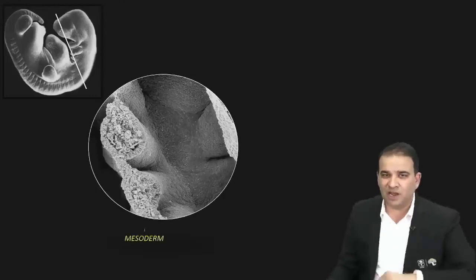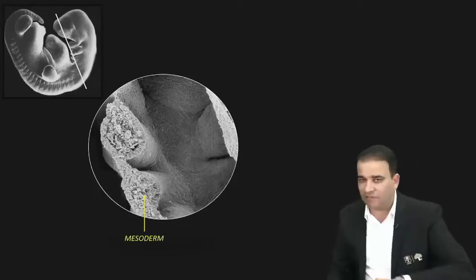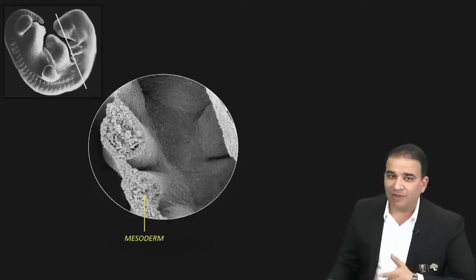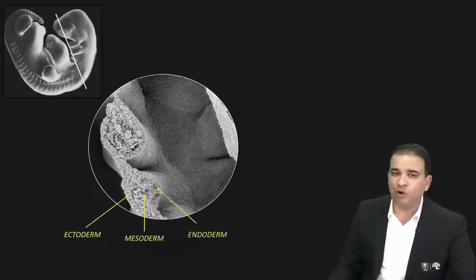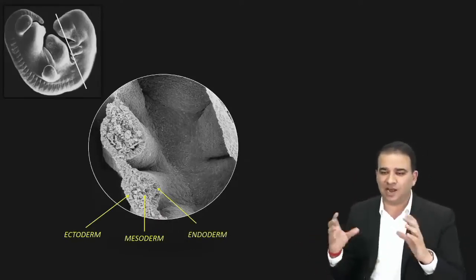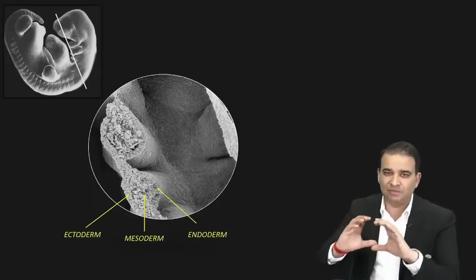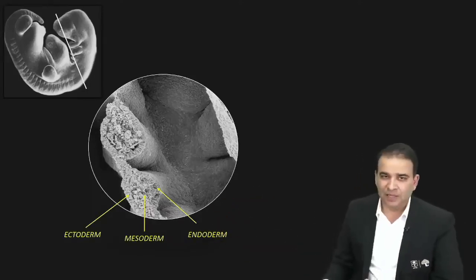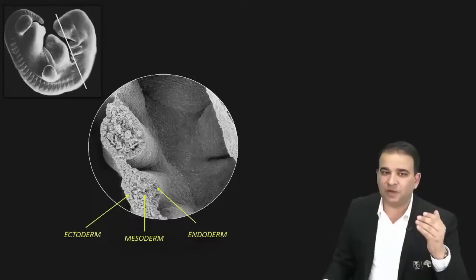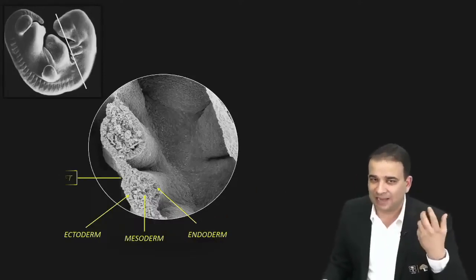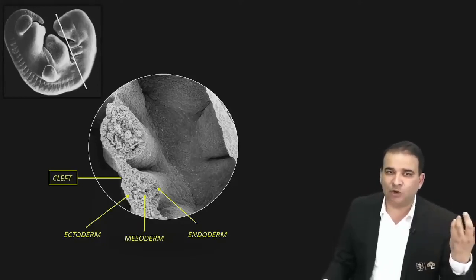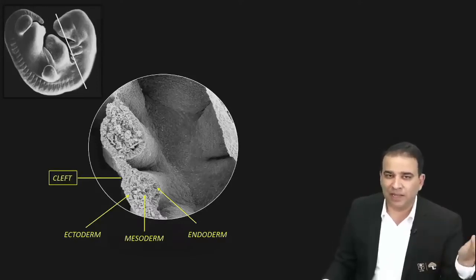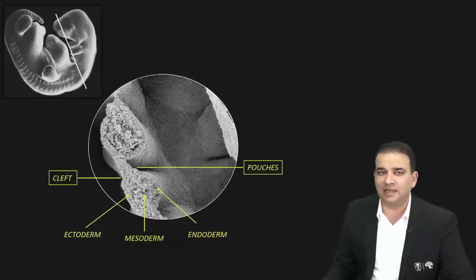Now obviously in the pharyngeal arches, in the core, in the center, we do have a mesoderm. We have an ectoderm on the outside and endoderm on the inside. That's the definition of a pharyngeal arch. These are the cylindrical thickenings of the mesoderm, having endoderm on the inner side and ectoderm on the outside. On the outside, the spaces between the pharyngeal arches are called clefts. So clefts are ectodermal, and the spaces on the endodermal side are called pouches. So all the pouches are endodermal.